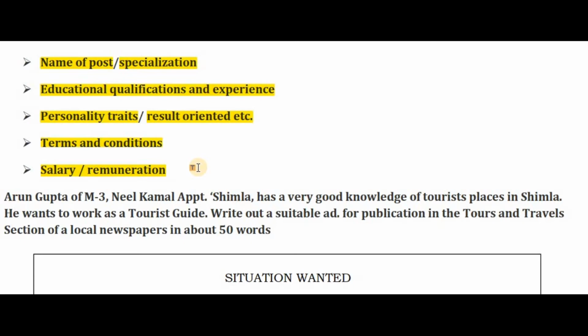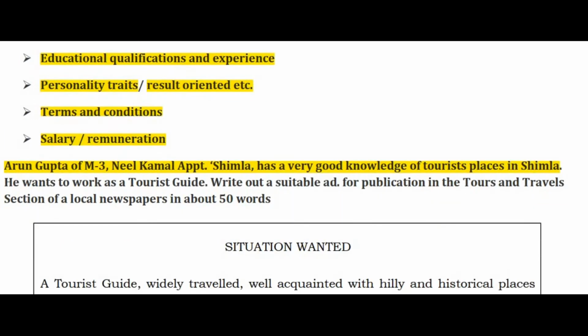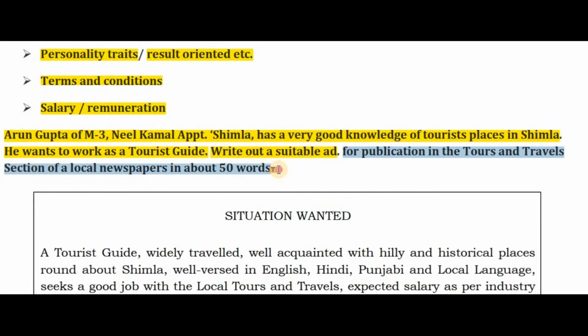Okay, now let's take one example. Arun Gupta of M3 Nilkamal apartment, Shimla, has a very good knowledge of tourist places in Shimla. Now he wants to work as a tourist guide. So write out a suitable ad. See exactly how the word ad is written. Abbreviations are allowed, so even in questions you might find these kinds of abbreviations used. So write out a suitable ad for publication in the tours and travel section of a local newspaper in about